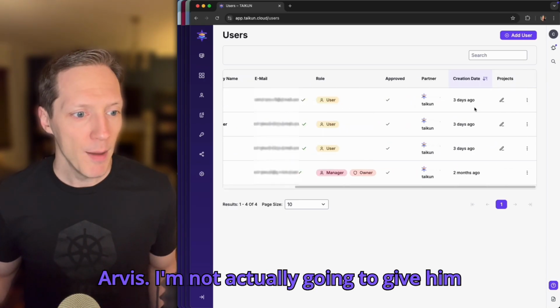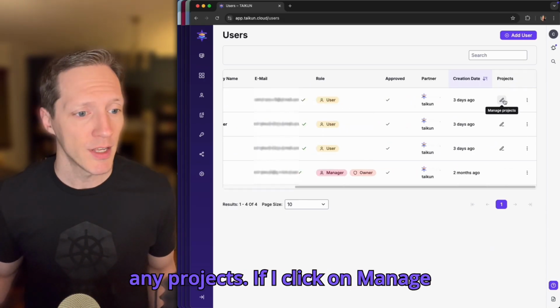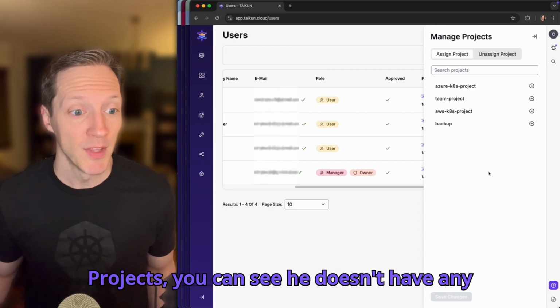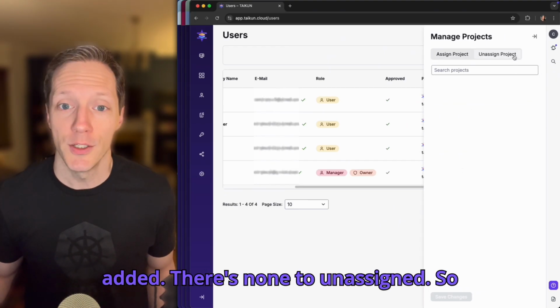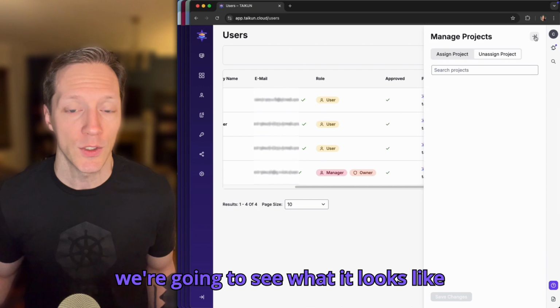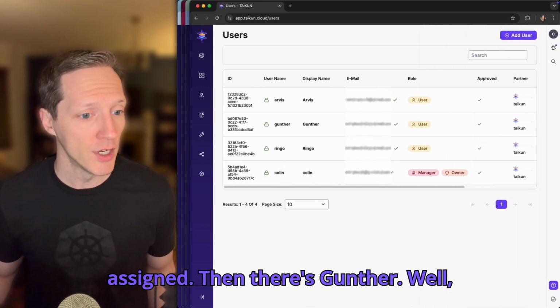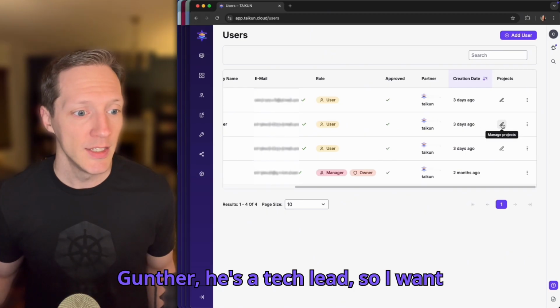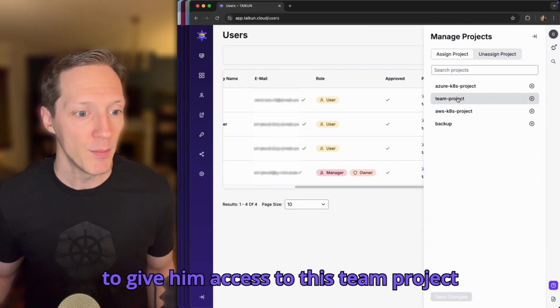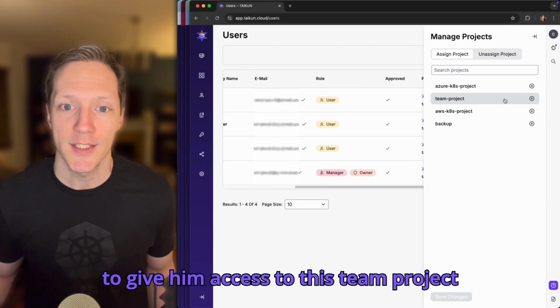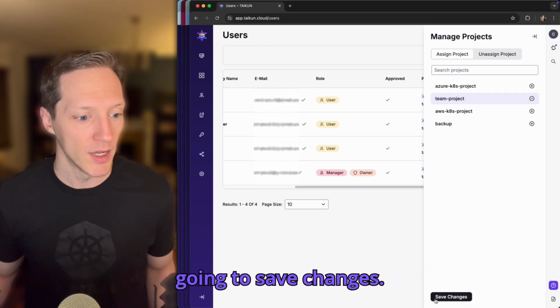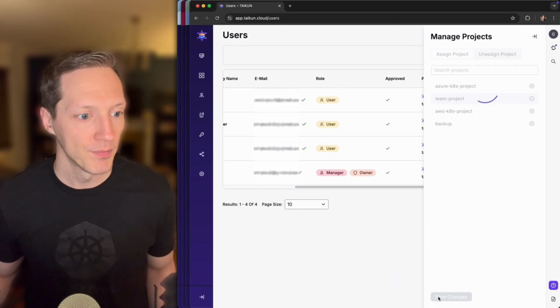Arvis, I'm not actually going to give him any projects. If I click on manage projects, you can see he doesn't have any added. There's none to unassign. So we're going to see what it looks like when someone logs in without any projects assigned. Then there's Gunther. Well, Gunther, he's a tech lead. So I want to give him access to this team project that I've got set up right here. So I'm going to save changes.